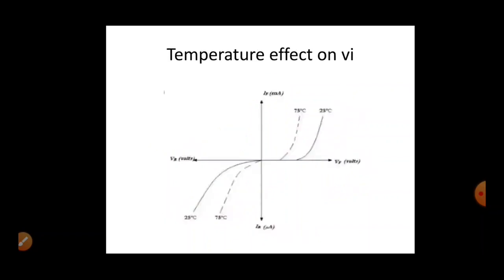And now the temperature effect on the VI characteristics of the diode. Whenever you increase the temperature, your knee voltage will get reduced, and at the same time the reverse breakdown voltage also gets reduced. As you can see, at 25 degrees Celsius the knee voltage is somewhat larger compared with the knee voltage at 75 degrees Celsius. This is the same in the case of the reverse breakdown voltage also.